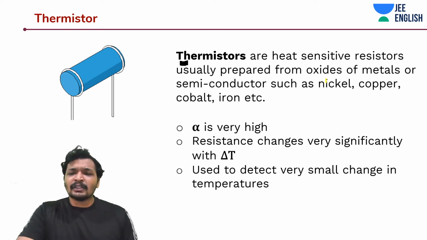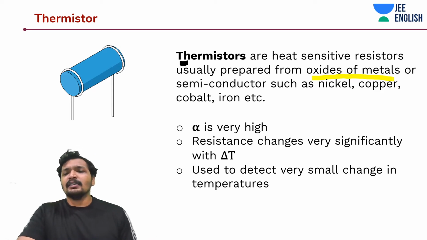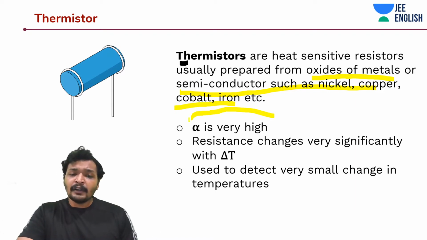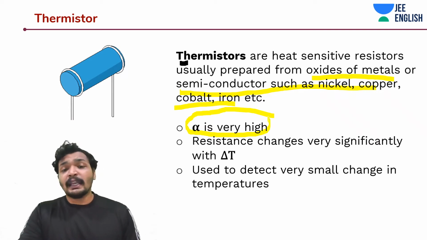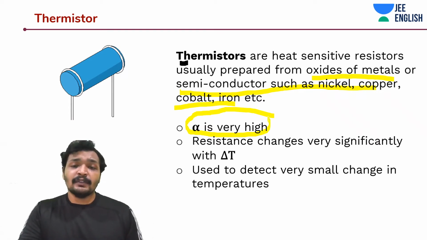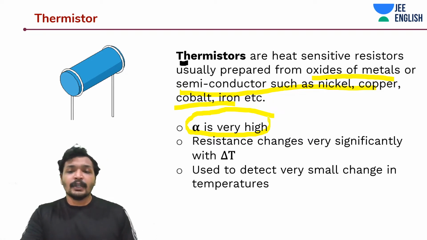They are generally made from oxides of metals or even semiconductors, such as nickel, copper, cobalt. And talking about the alpha, or the temperature coefficient of resistance of thermistors, it can be either positive or negative as well. Either way it can be.